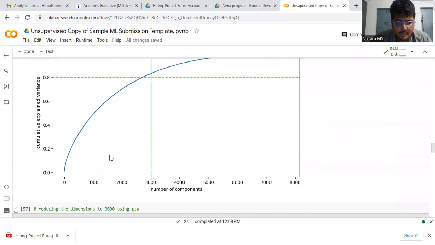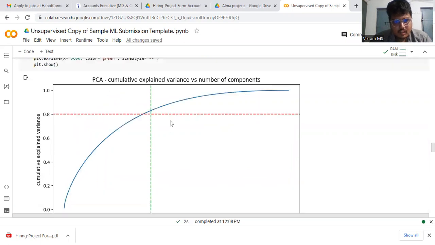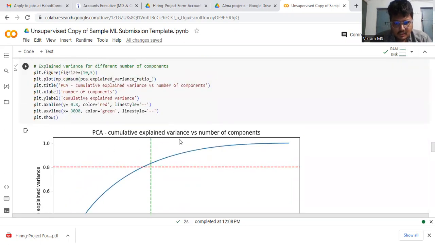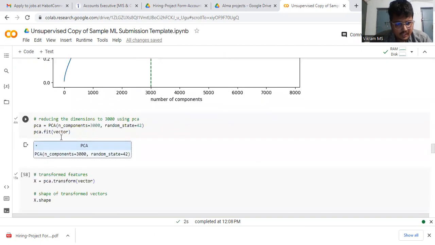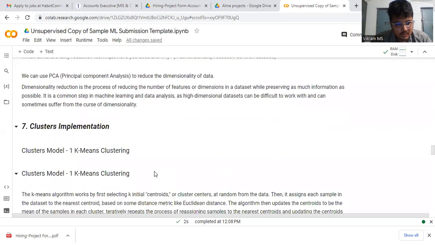This shows the analysis as a bar plot. The graph shows the cumulative explained variance against the number of components, and we compare the PCA analysis. The PCA components is equal to 3000. The random state is equal to 42.